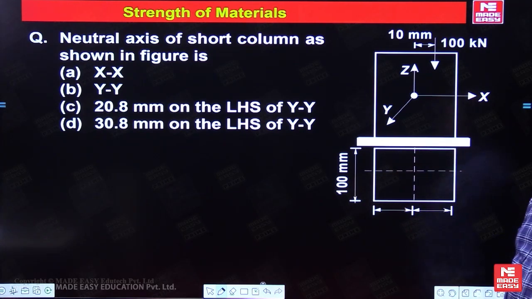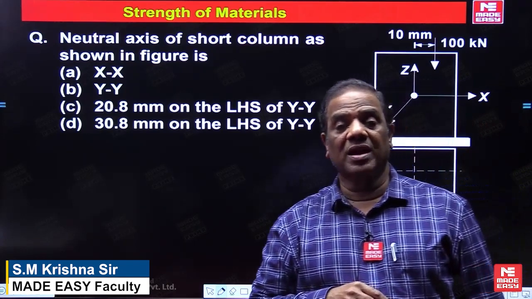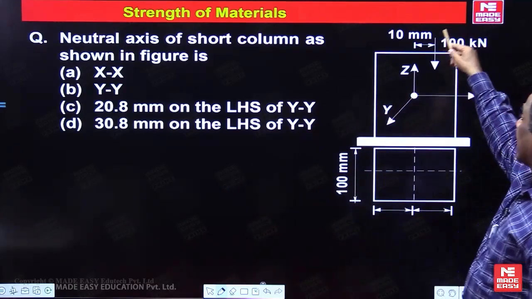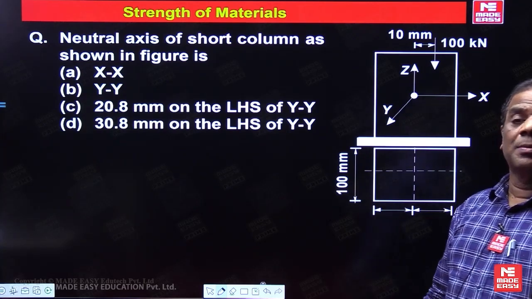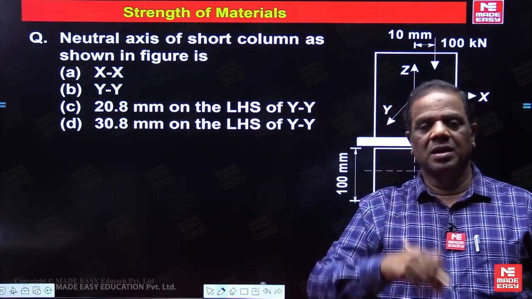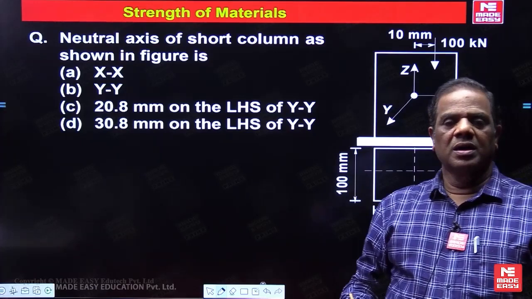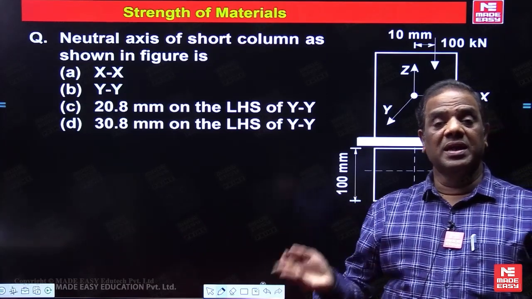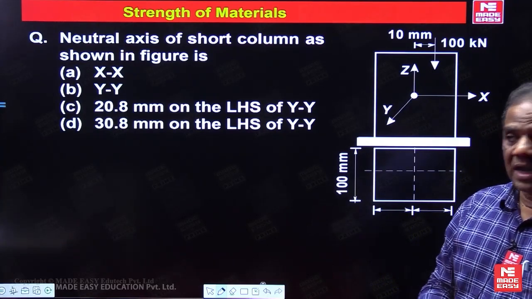Now the rectangular cross section. You have to find out the neutral axis. But how to locate the neutral axis? Neutral axis is the axis where the resultant normal stress is 0. Every eccentric axial load equals one axial load and one bending moment. Then on the cross section you get both axial and bending stress. So at the neutral axis, the resultant of axial and bending stress should be 0, meaning axial and bending stress should be equal and unlike. So directly equate the axial stress and bending stress, and you will get the answer.